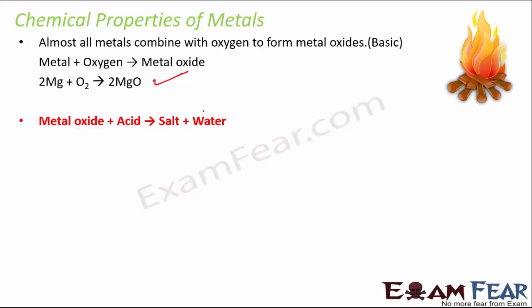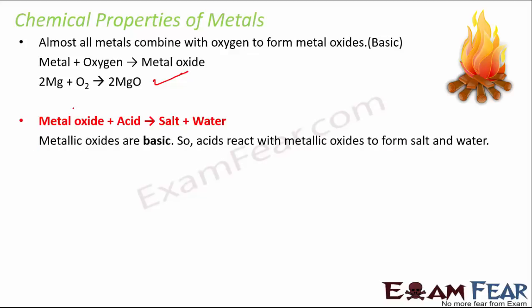It is like a neutralization reaction, which tells us that the metal oxides are basic in nature. So metallic oxides are basic, so acids react with these oxides to form salt and water. For example, hydrochloric acid, when it combines with copper oxide, forms CuCl2, which is salt. So this is a neutralization reaction which shows that the oxides are basic in nature.